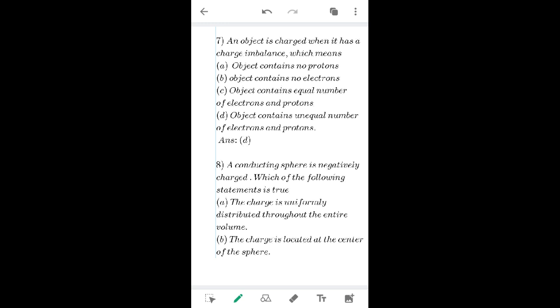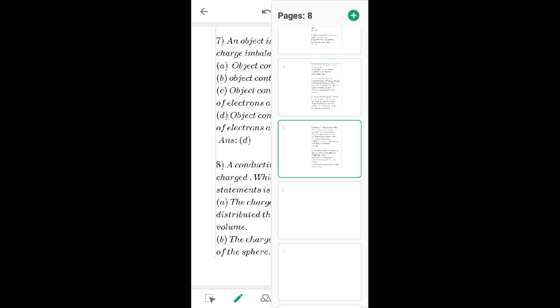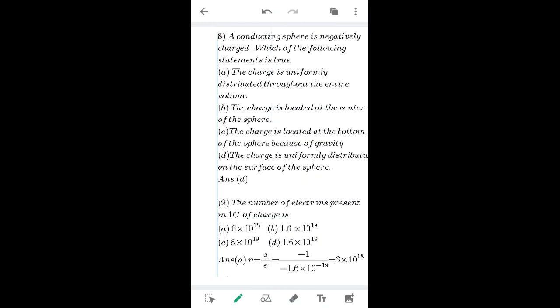Okay. So, let us go to the eighth one. A conducting sphere is negatively charged. Which of the following statements is true? A, the charge is uniformly distributed throughout the entire volume. B, the charge is located at the center of the sphere. C, the charge is located at the bottom of the sphere because of gravity.